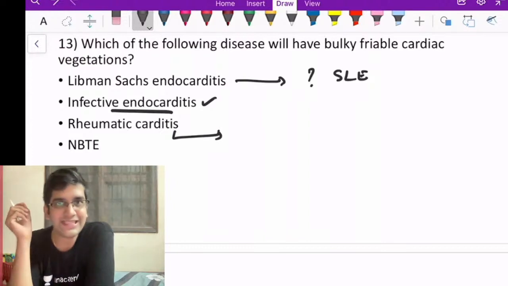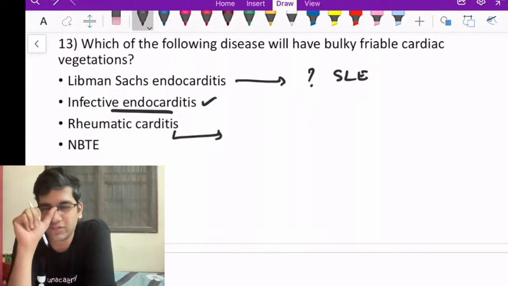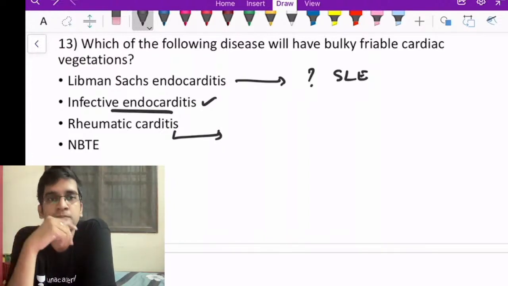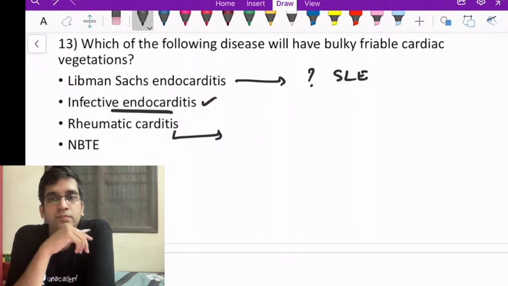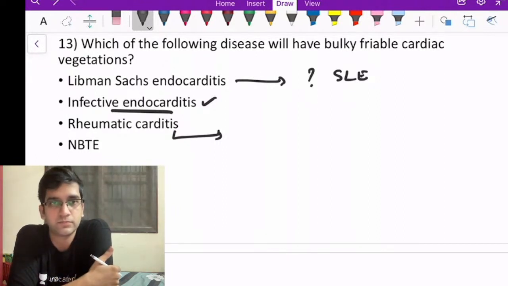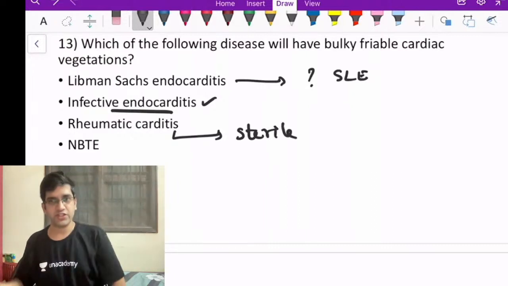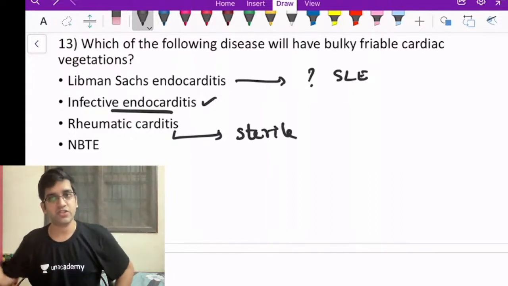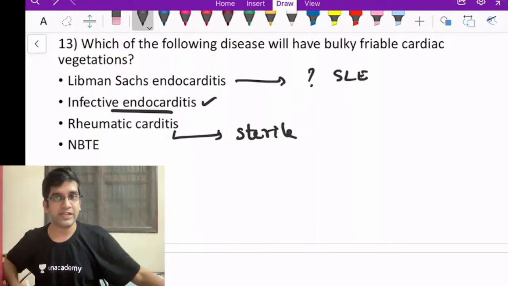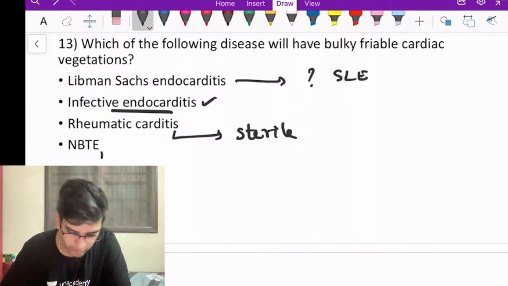Rheumatic carditis, is it infective or non-infective or sterile? They are sterile. If you see superficially, you will think it's an infection because it's streptococcal related. This is an immune mediated damage, so it's a sterile lesion.